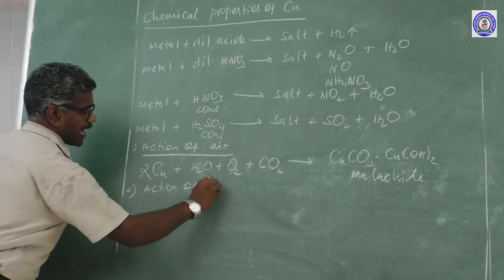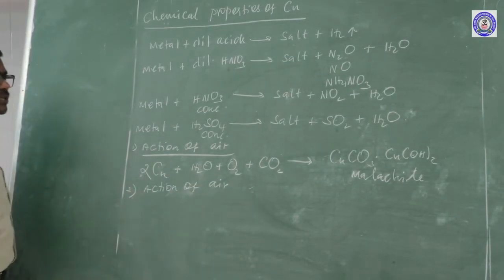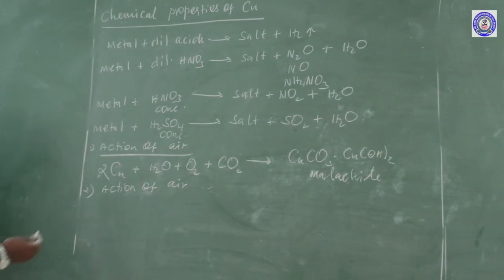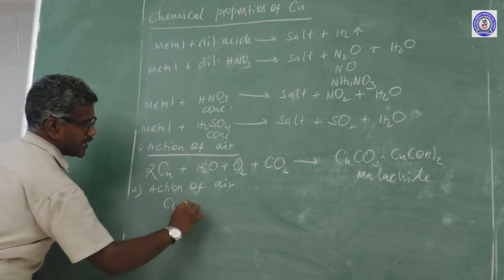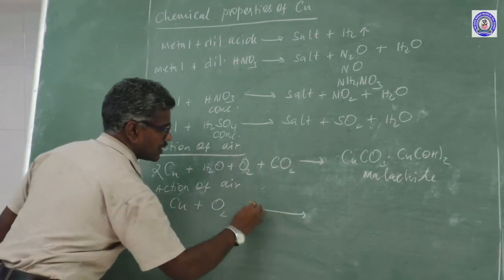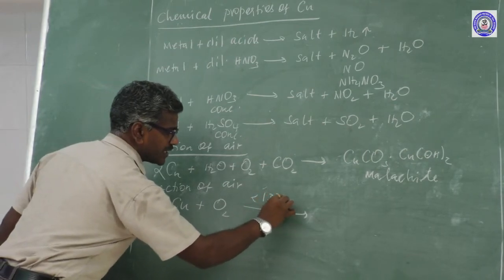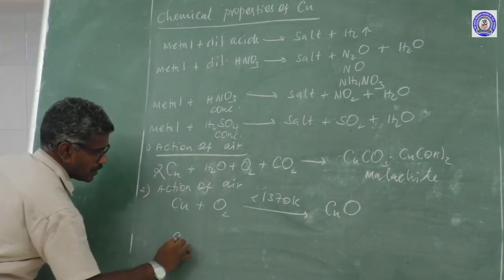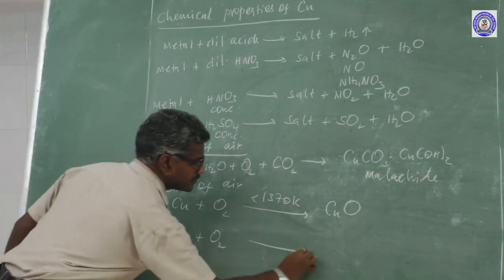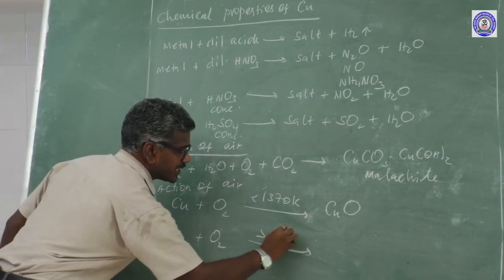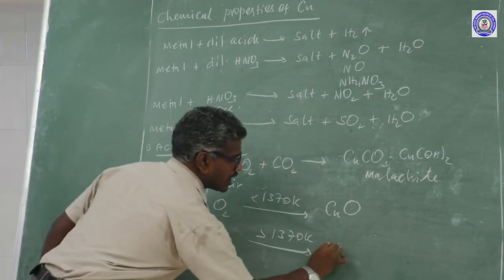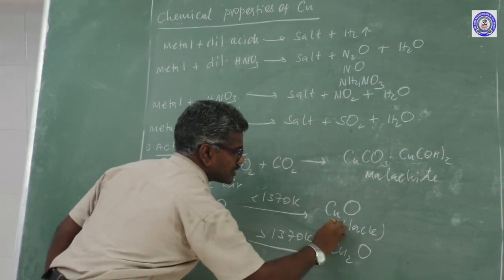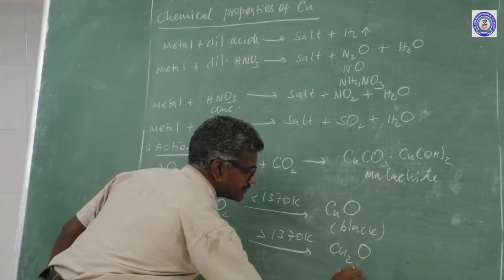Another one, action of oxygen of air. Here copper forms 2 different products at 2 different temperatures. Copper reacts with oxygen below 1370 Kelvin to form CuO. Copper reacts with oxygen above 1370 Kelvin to form Cu2O. This color is black. This color is red.